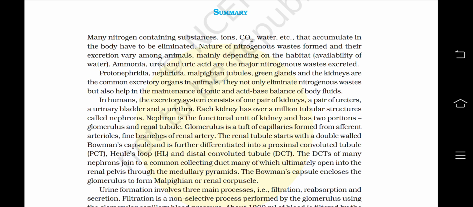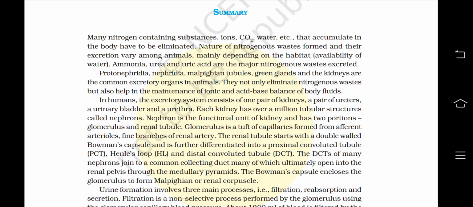This is the summary part of chapter 19, excretory products and their elimination. Many nitrogen containing substances, ions, carbon dioxide, water, etc. that accumulate in the body have to be eliminated. Nature of nitrogenous waste formed and their excretion vary among animals, mainly depending on the habitat or availability of water. Ammonia, urea and uric acid are the major nitrogenous waste excreted.